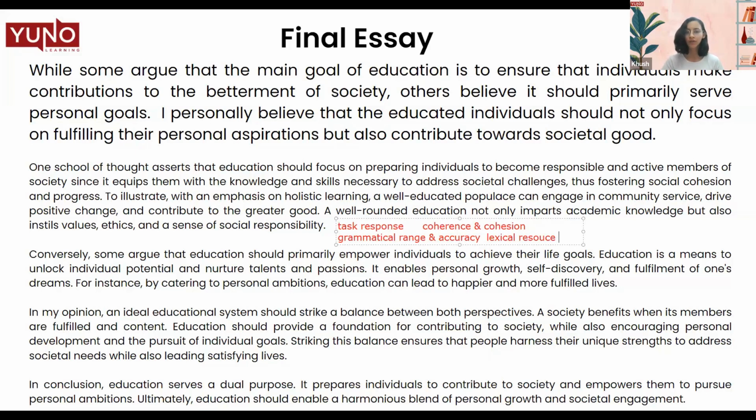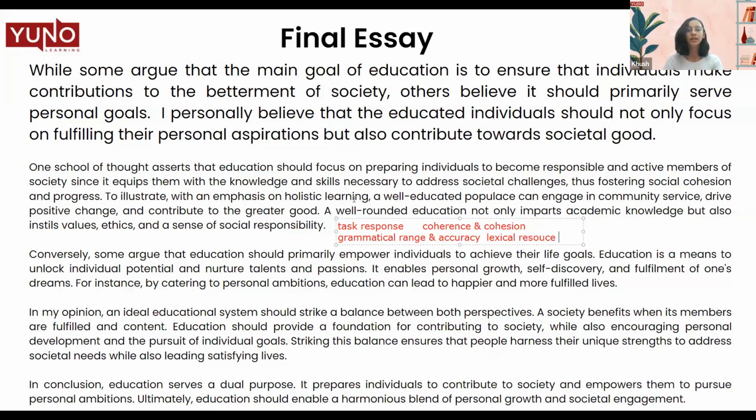So a lexical resource should be very academic, it should be very formal, but you should also have synonyms for the words that are given to you. So instead of repeating the words over and over again, look for the synonyms that you can replace it with. And sometimes it's not just about synonyms, you can also change the part of speech of the word so that you have another word and you have written it in a different manner instead of just repeating it over and over again. So these are the 4 criteria assessments that you have to focus upon.